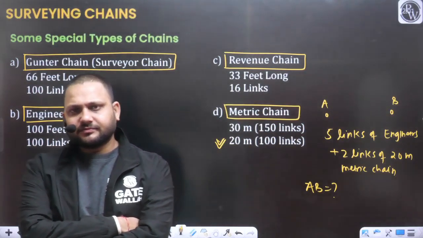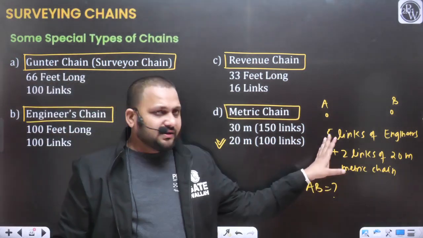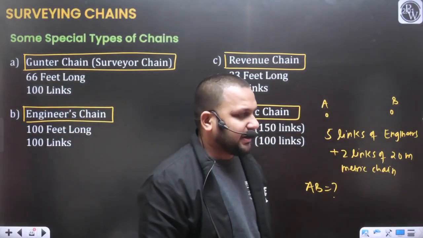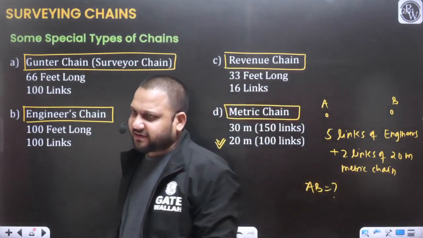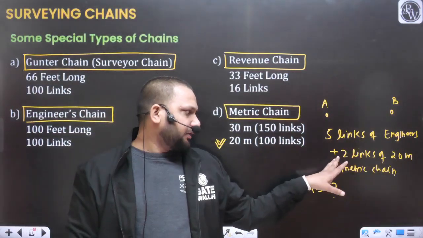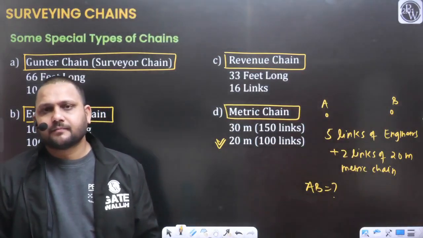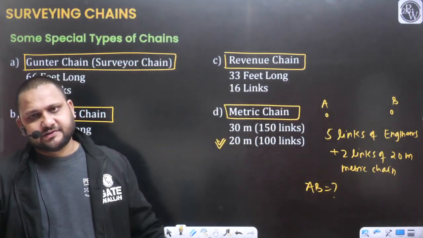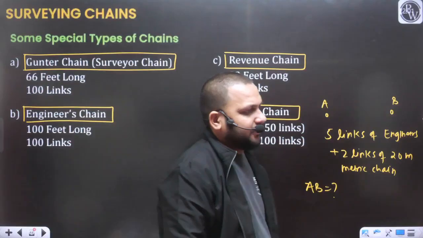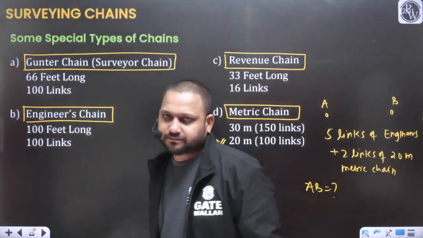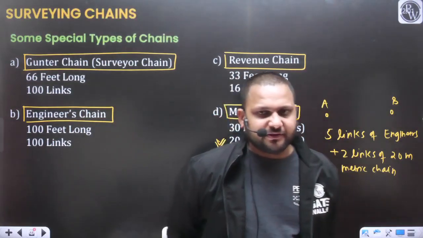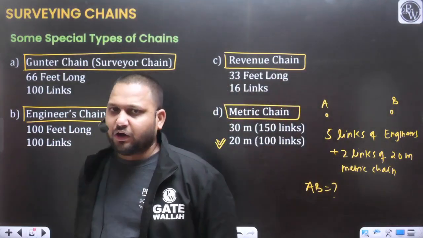So what have they asked? They are asking about the horizontal distance between points A and B, and the data they have provided is that in the field we have measured the distance between A and B, and the total distance was 5 links of engineer's chain and 2 links of 20-meter metric chain. So what will be the distance? You can answer this question only if you know the specification of these chains. If you know the specification of the engineer's chain and the 20-meter metric chain, then only you can report the answer.